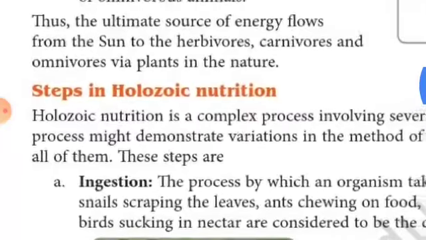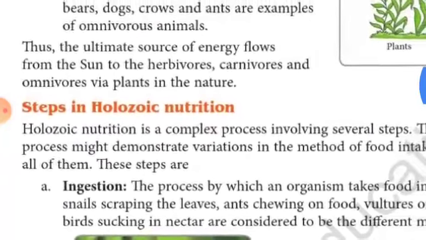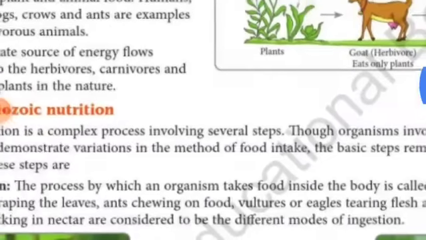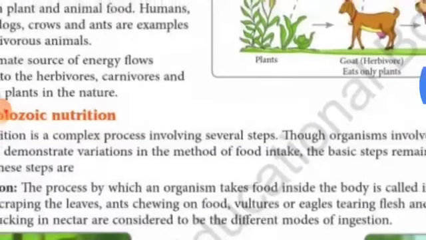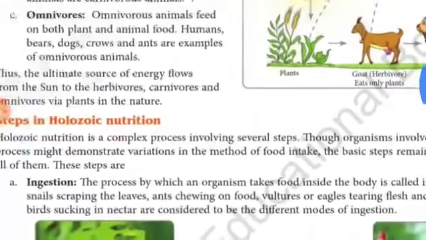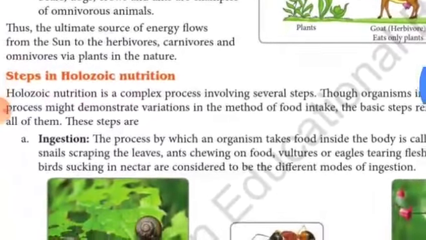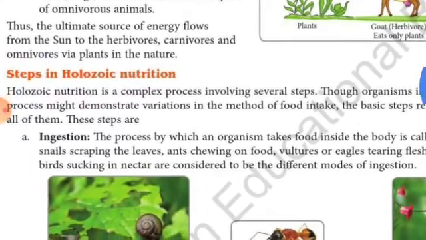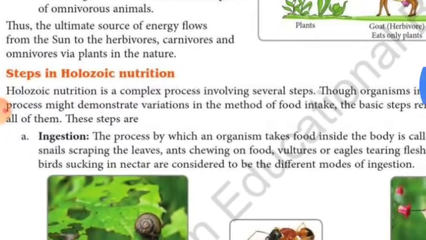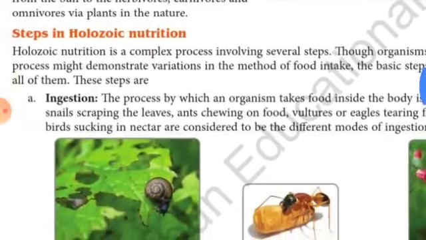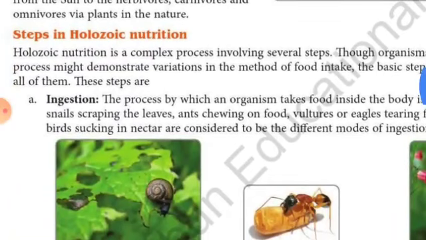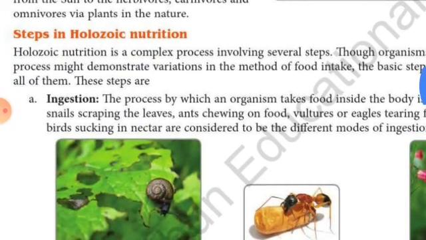Steps in holozoic nutrition. What are the steps? Holozoic nutrition is a complex process involving several steps. Though the process might demonstrate variation in the method, that means different organisms take food in different ways, the basic steps are the same. So what are the steps? There are 5 steps. Number 1, ingestion. Number 2, digestion. Number 3, absorption. Number 4, assimilation. And number 5, egestion.